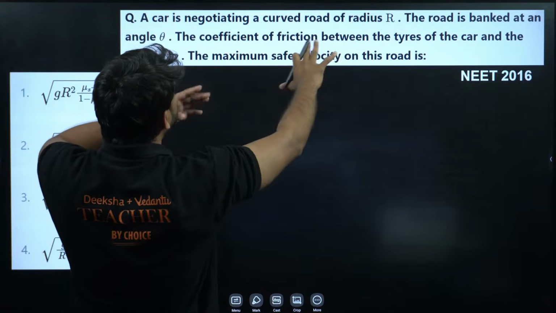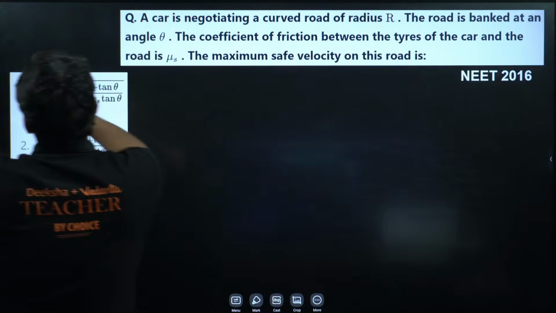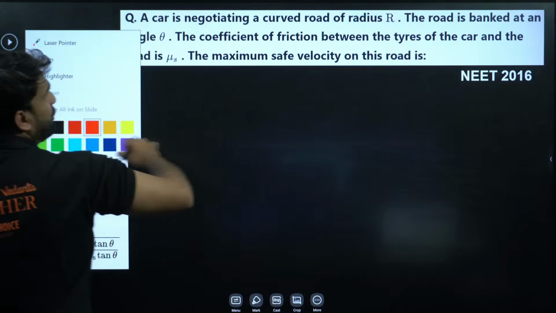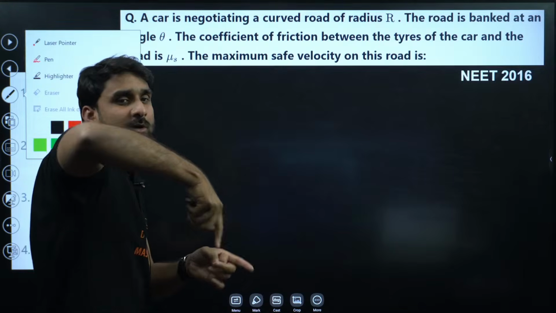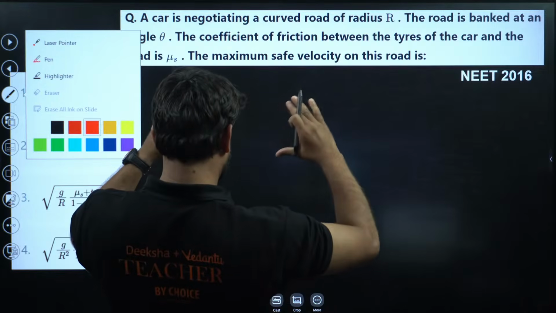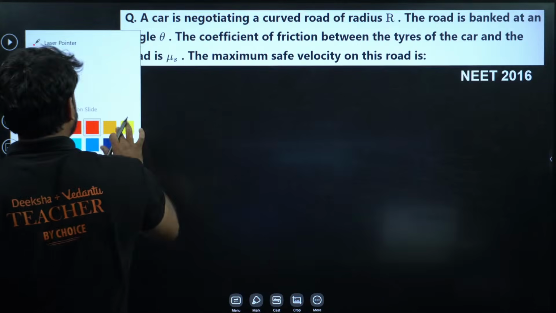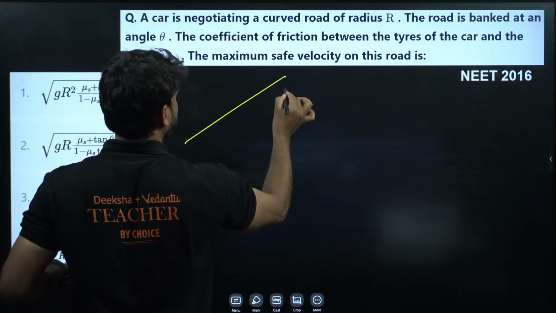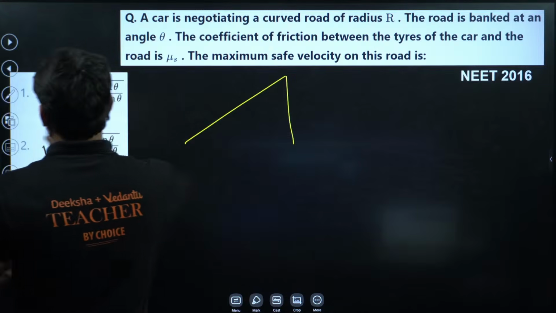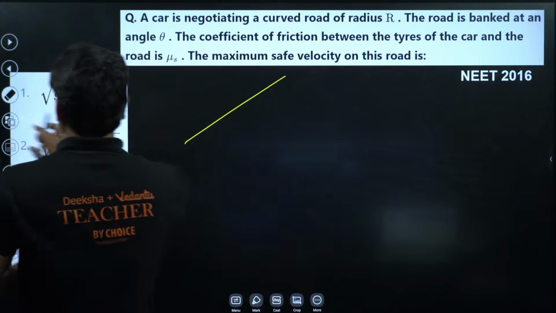So a car is negotiating a curved road. So let's draw the situation. I cannot draw the 3D structure of the road, but I can draw the triangle which will be there due to banking of the road. So the triangle will be like this. And let's say this is the banking here.